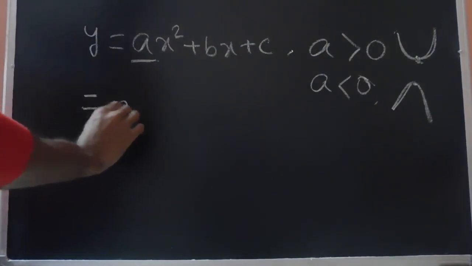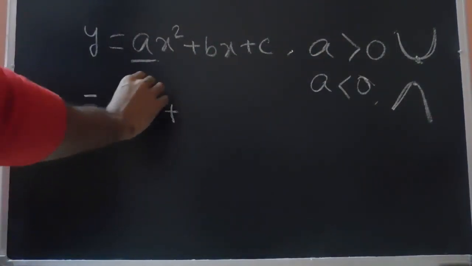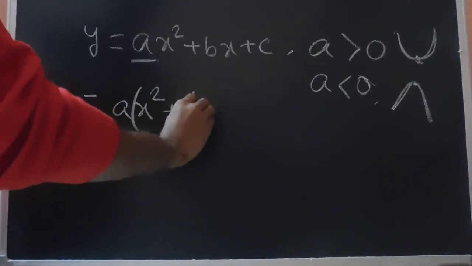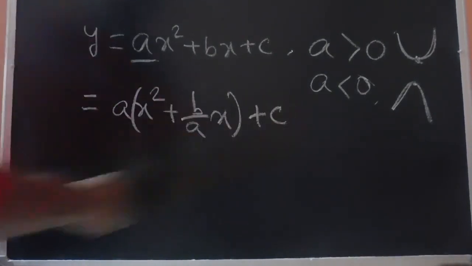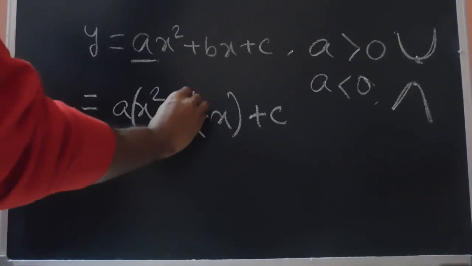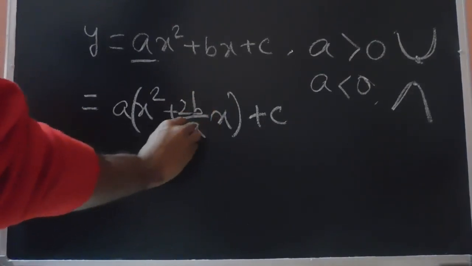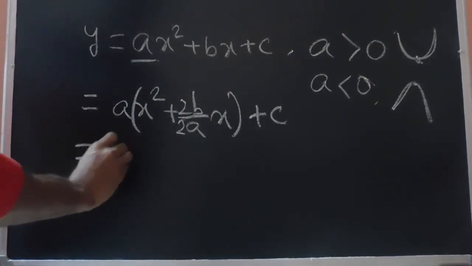So we manipulate this equation: ax square plus bx plus c, take a common, a times x square plus b by a times x, plus c. Then we multiply and divide by 2, 2a over here, so that it can be formed as a whole square format.